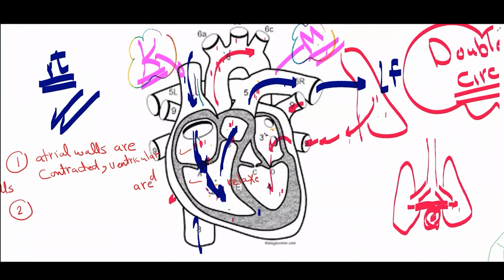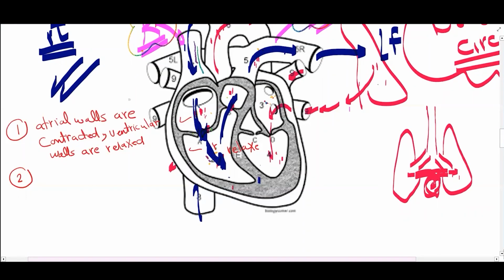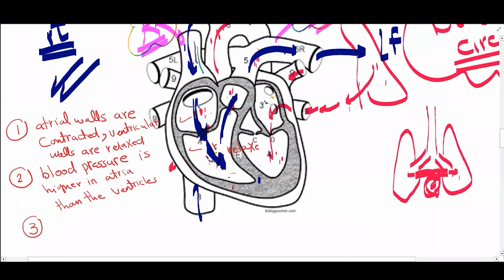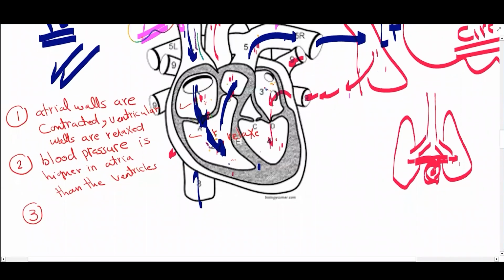Second point, there will be high blood pressure in the atria and low blood pressure in the ventricle. So the second point we have to cover is the blood pressure. Which part will have high blood pressure, and which part will have less? I will say blood pressure is higher in the atria than the ventricles. This point always carries one mark in the marking scheme.